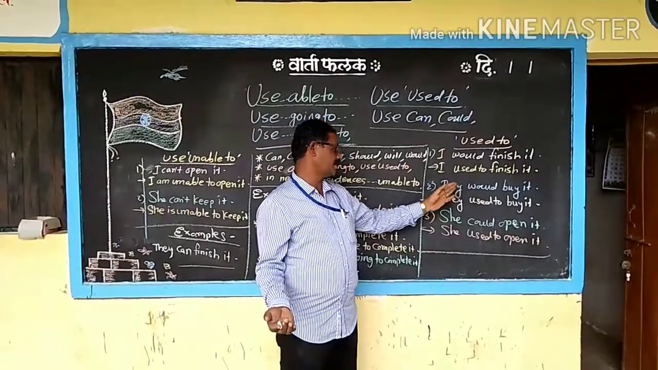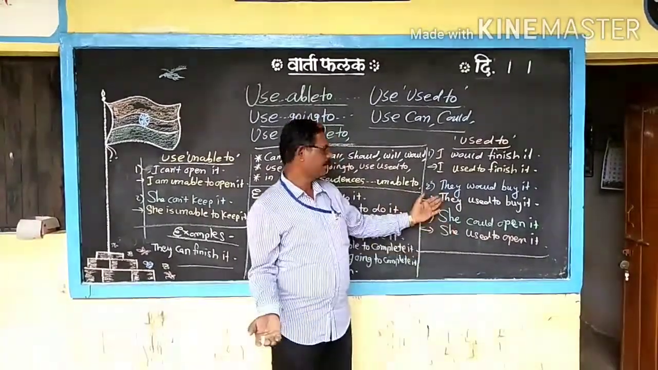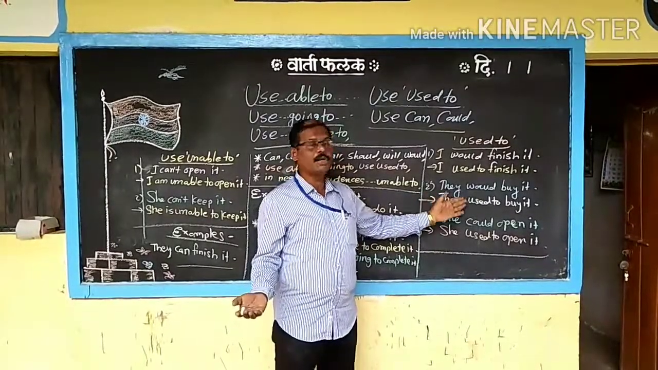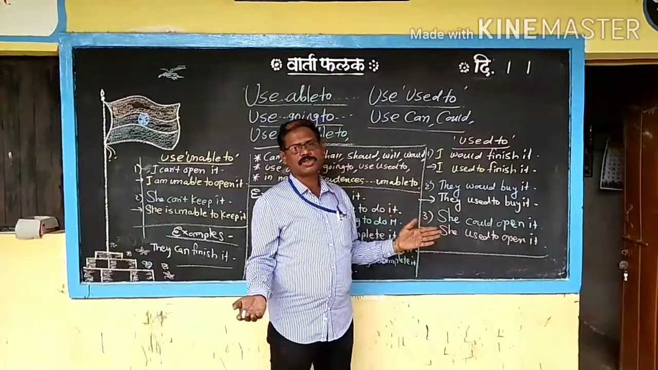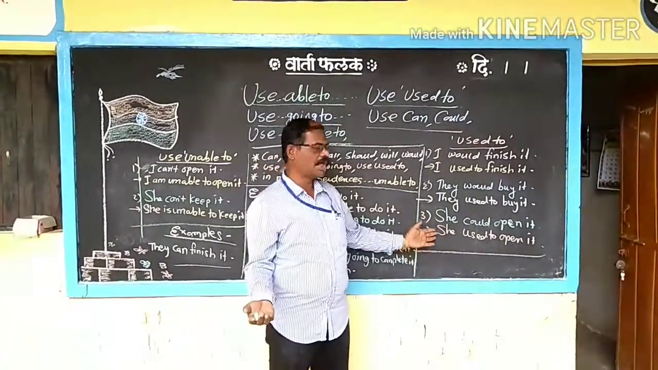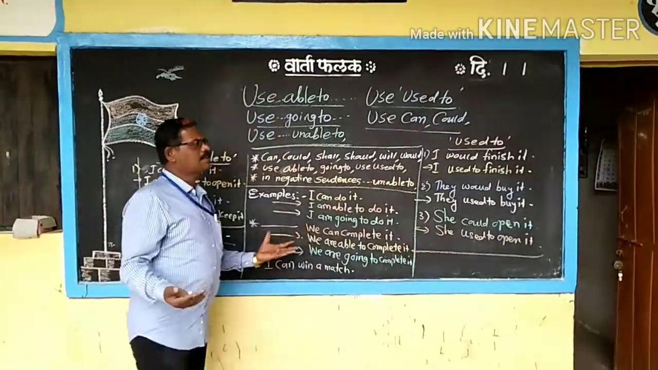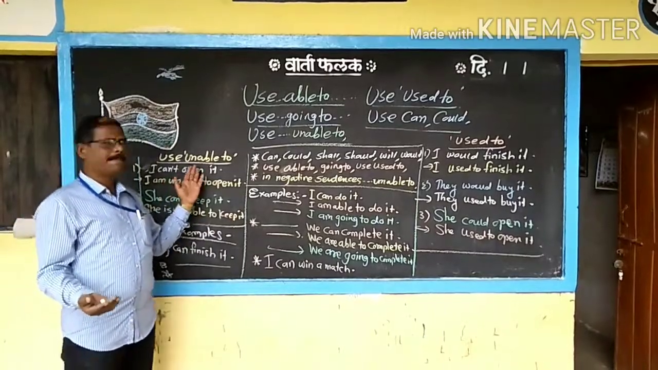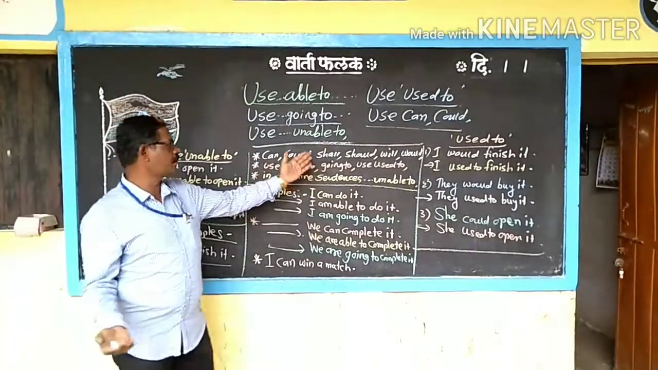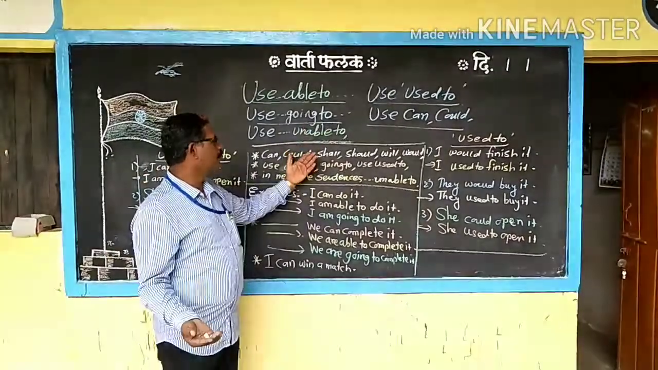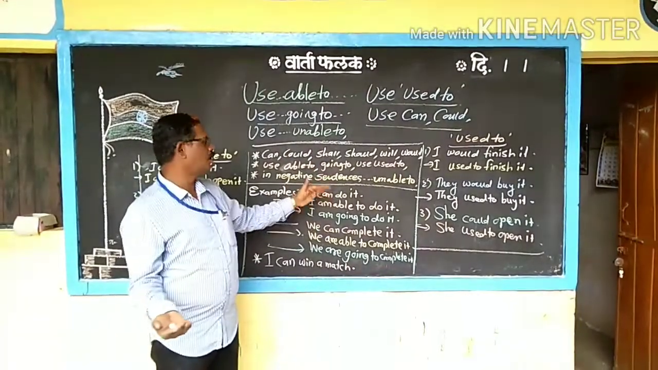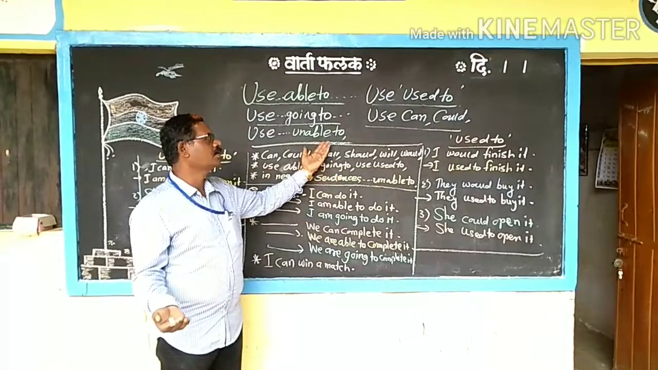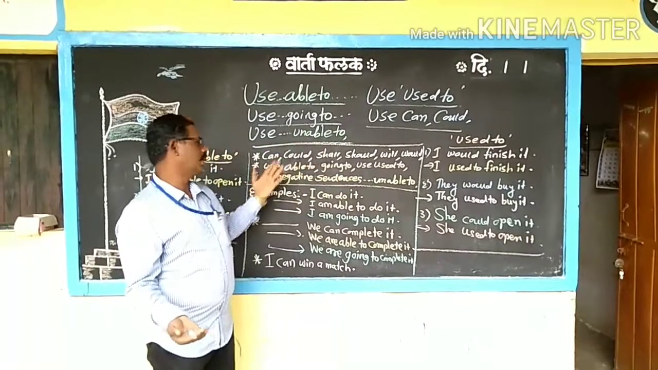They could buy it. They used to buy it. They were able to buy it. She could open it. She was able to open it. Like this we can do the practice. Unable to. Used to. And on the place of able to we are using can. On the place of going to we are using can, could, like the same.